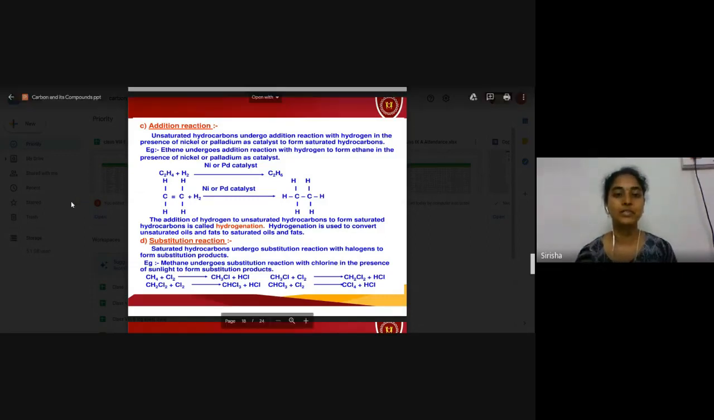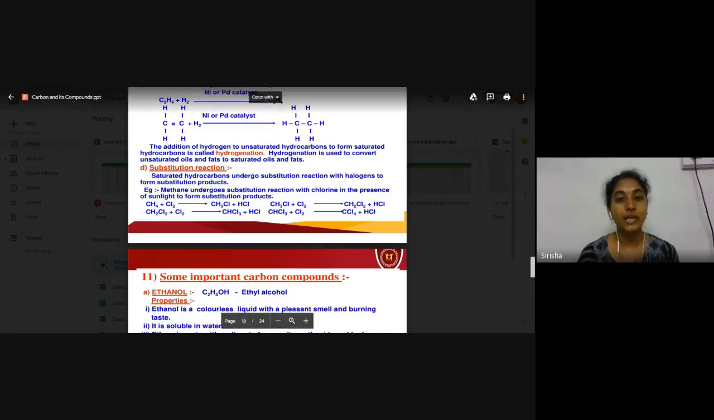Next is the substitution reaction. The name itself says substitution reaction, that means only saturated hydrocarbons, only alkanes, undergo substitution reaction with halogens. So what are halogens? The seventh group elements are called halogens. Fluorine, chlorine, bromine, iodine, astatine are called halogens, and they form substitution products.